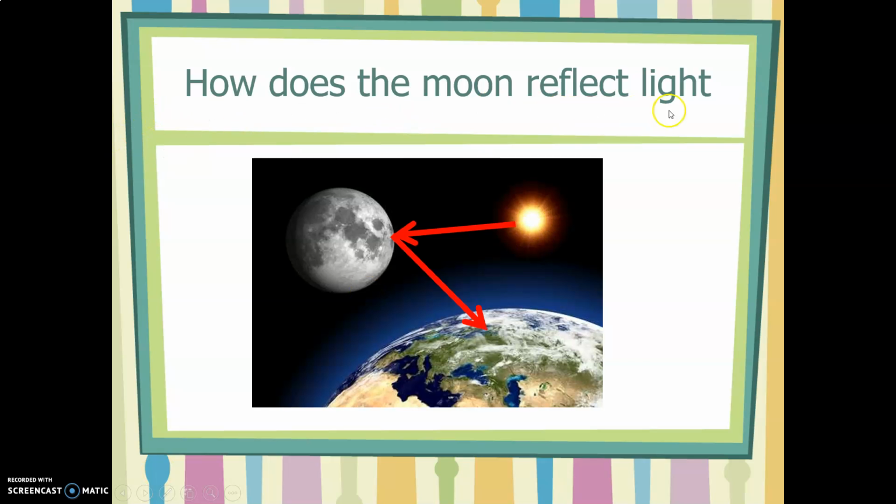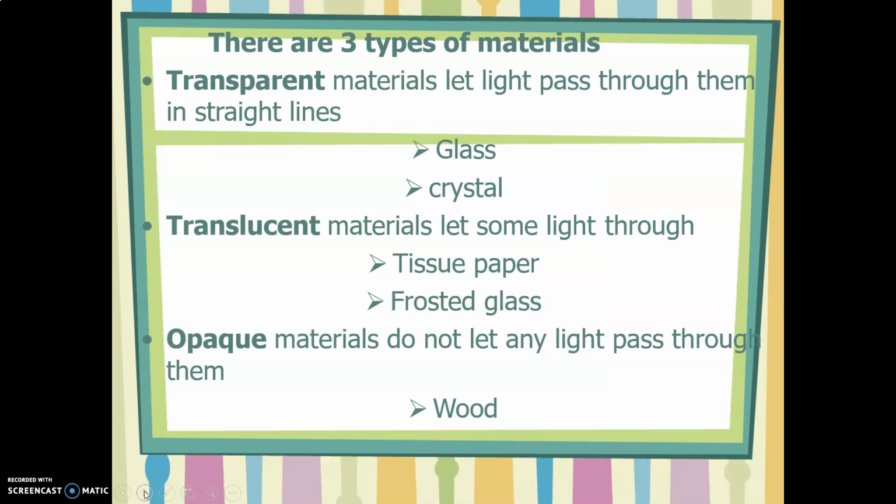Here's a picture of how the moon reflects the light. The light from the sun falls on the moon, and the moon, which works as a big mirror, reflects that light from the sun directly to the earth, and that's how we can see it lit up in the sky, but it's only a big mirror that is reflecting the light of the sun.